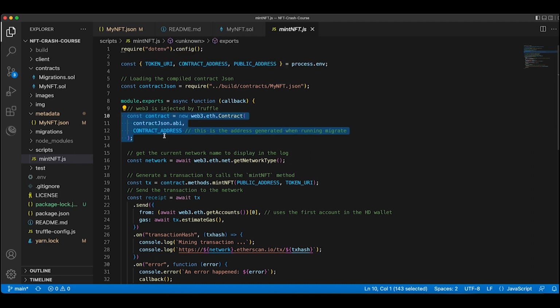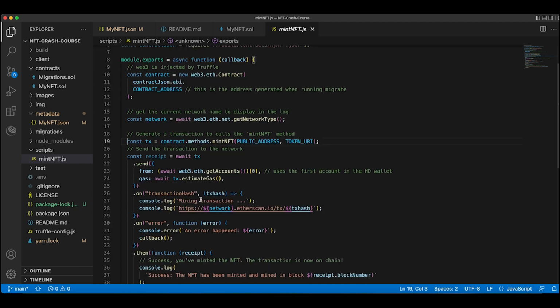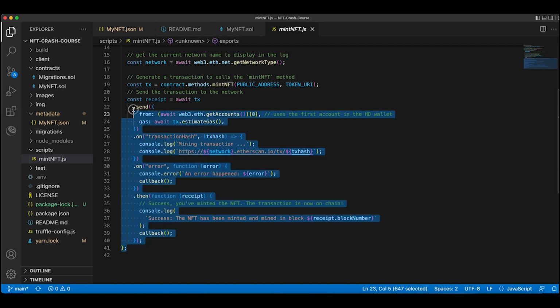Then we retrieve an instance of the deployed smart contract via the contract address on lines 10 through 13. Then on line 19, we execute the mint NFT function, passing in our MetaMask wallet address and the token URI. Finally, we handle the result and print it out to console.